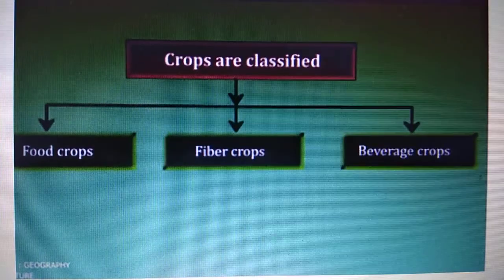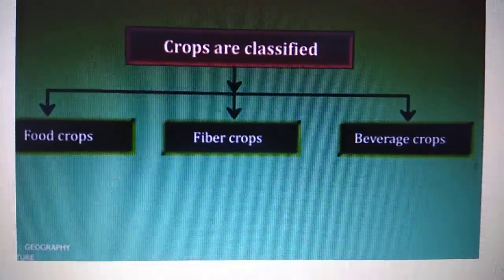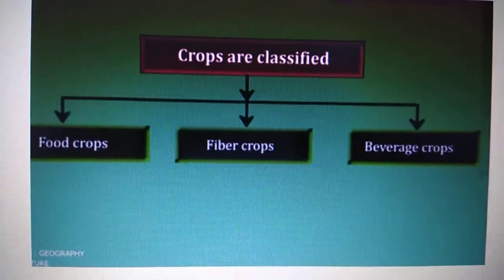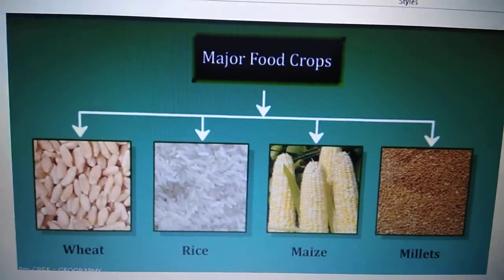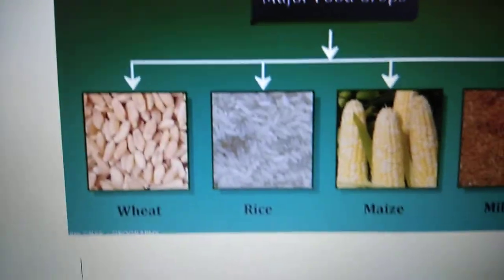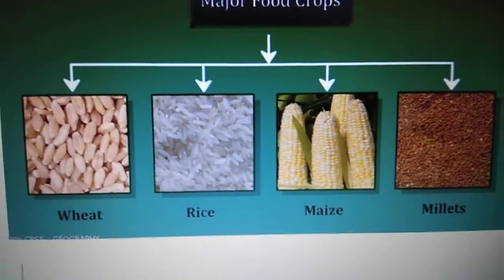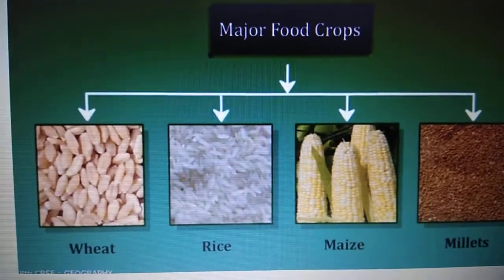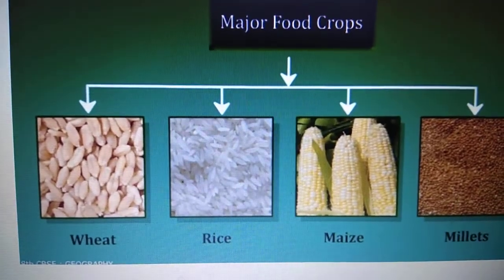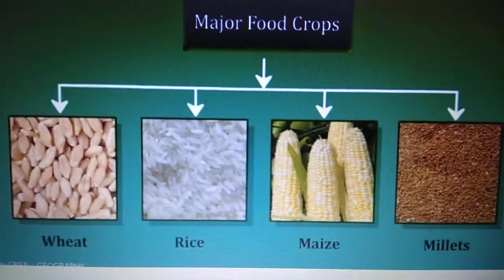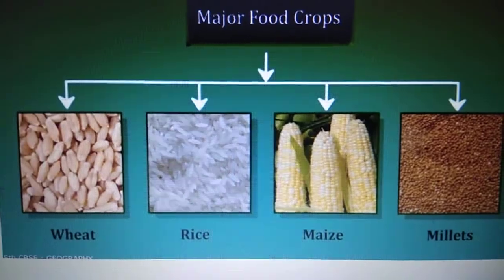Okay, beverage means which is going to drink. Okay, so these are the three main types of crops. So we will learn about the four major food crops of the world. They are wheat, rice, maize and millets. Now we will look into the soil required for these crops, the climate required and the areas where they are produced, who are the leading producers, and the areas where it is mostly grown.